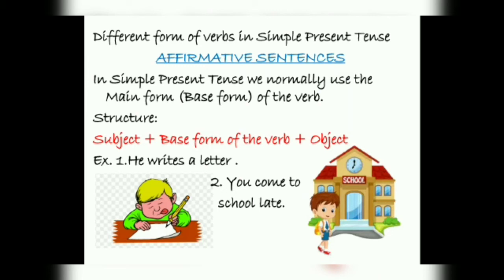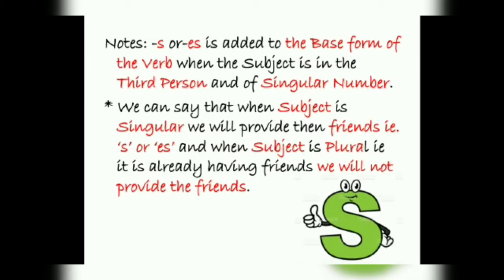A letter is the object. So, he writes a letter. To identify the simple present tense, we have to see the verb in the sentence. If the verb is in base form, a base verb or a main verb, then that particular sentence is simple present tense. You come to school late. Here come is the verb.